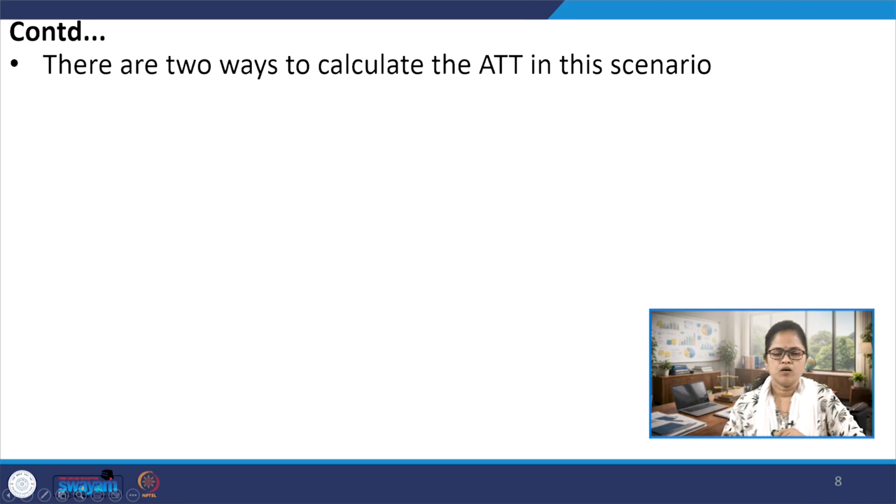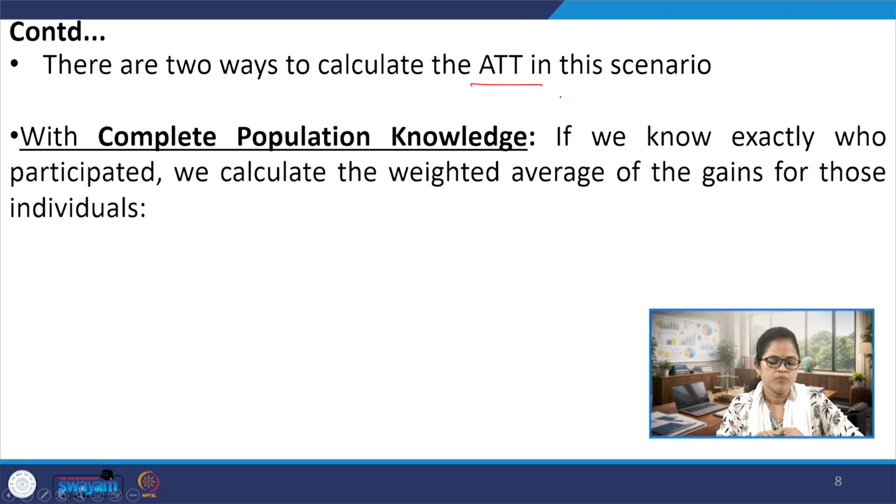Now we can calculate the average treatment effect on the treated. Here we can find at least two ways to calculate the average treatment effect on the treated in this particular example. The first method is when we have complete population knowledge, that means all the details about the population are given.